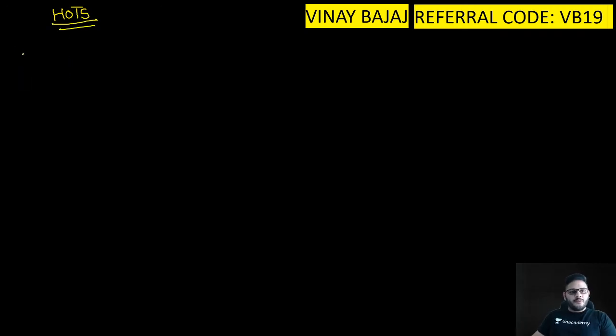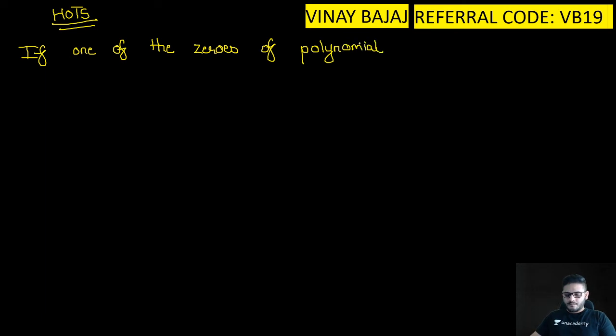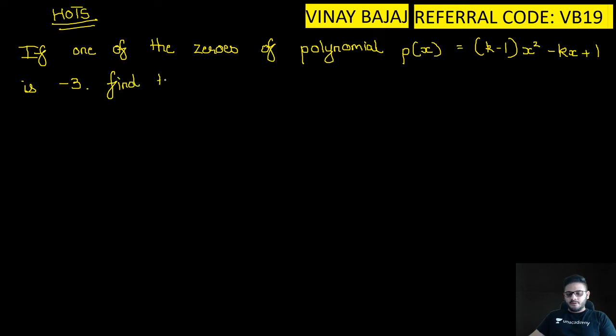If one of the zeros of polynomial p of x is equal to bracket open k minus 1 x square minus kx plus 1 is minus 3, find the value of k.